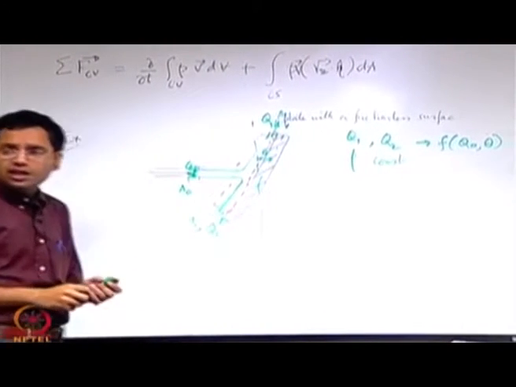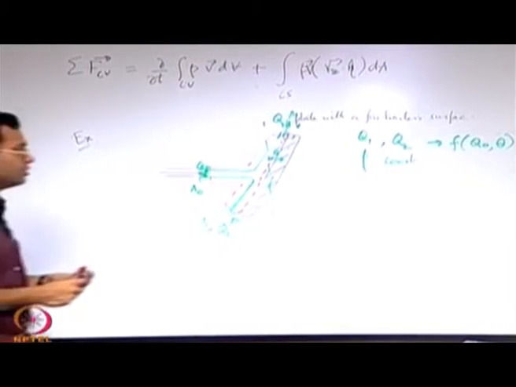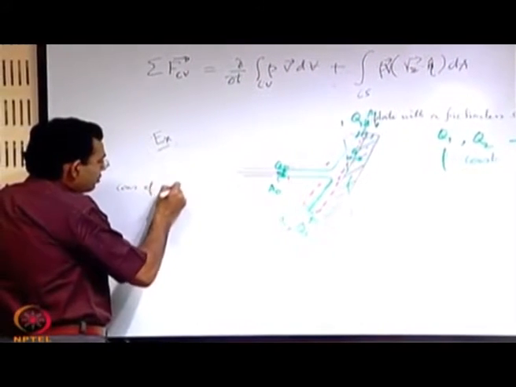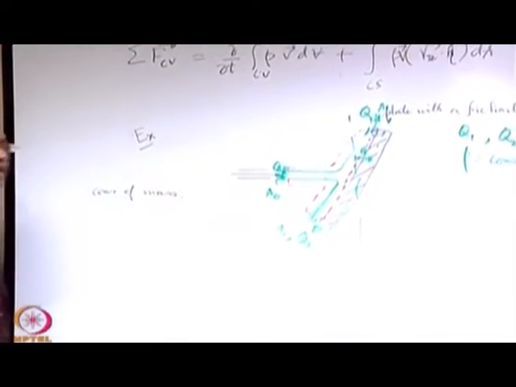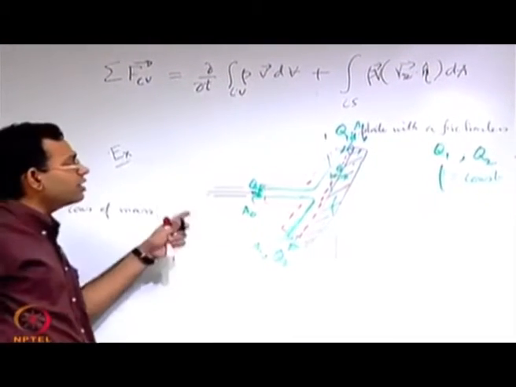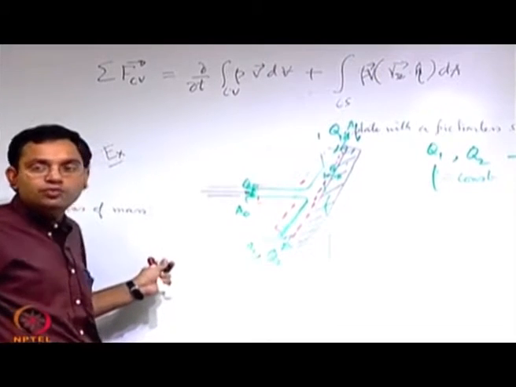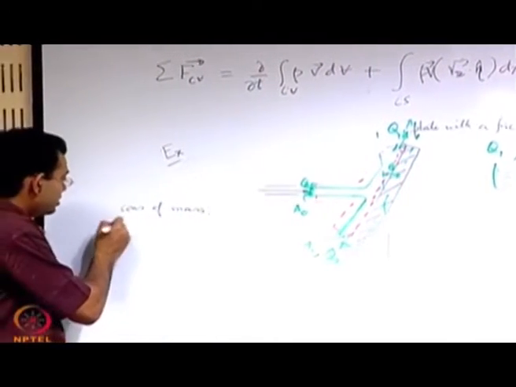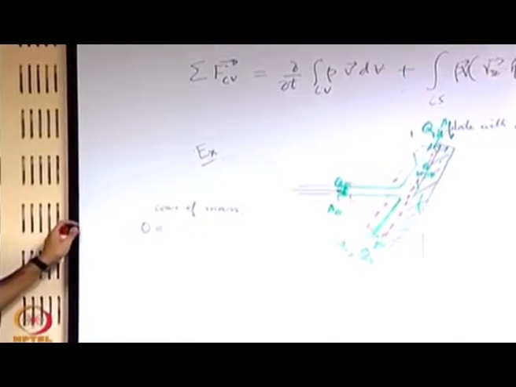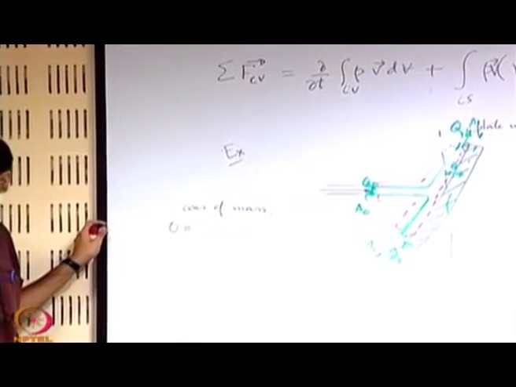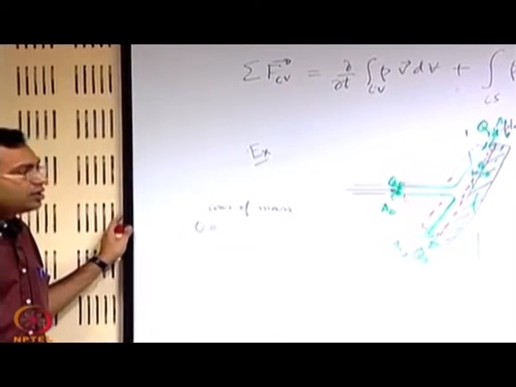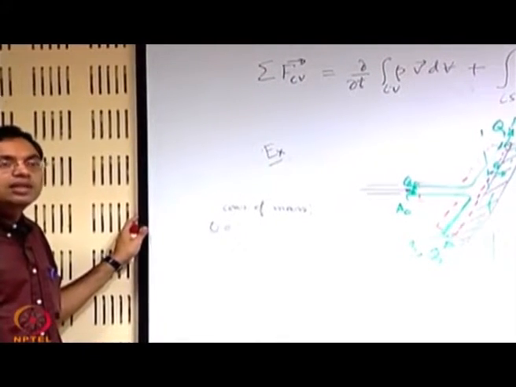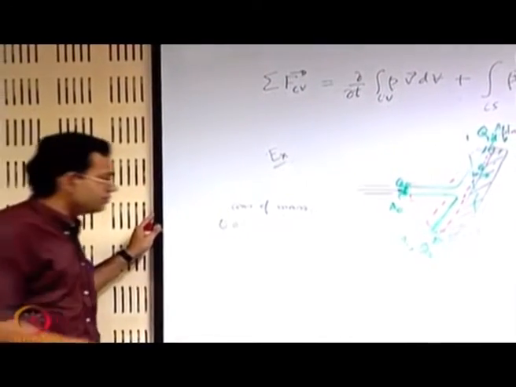So, if you write the conservation of mass, by this time we have got habituated in writing for different cases. So, we will not write the full Reynolds transport theorem form, we know which terms are important and which terms are not. Left hand side, first term is 0 always because the system has a fixed mass. The second term, if you have a control volume which is of a fixed volume and density as a constant, that will be 0.